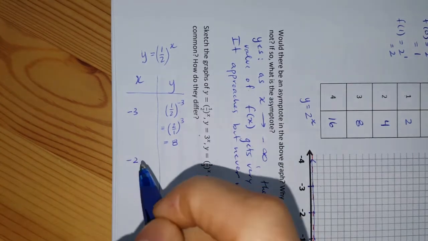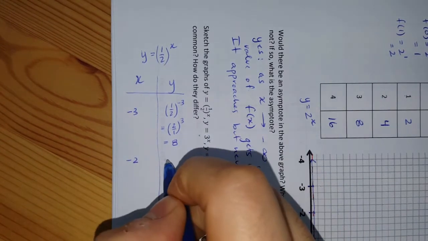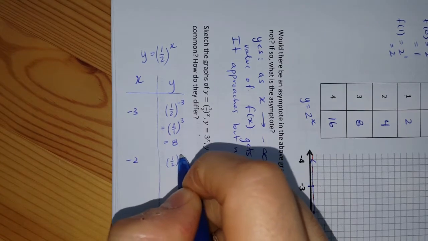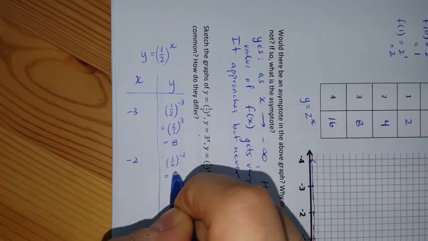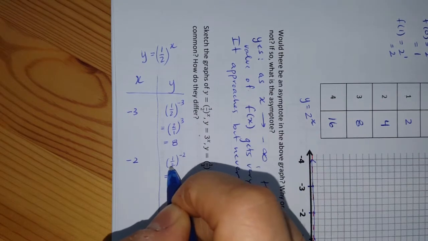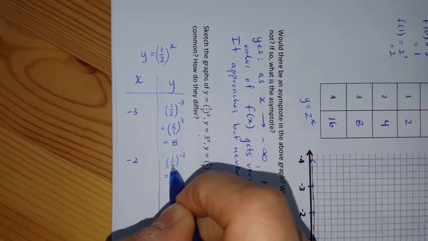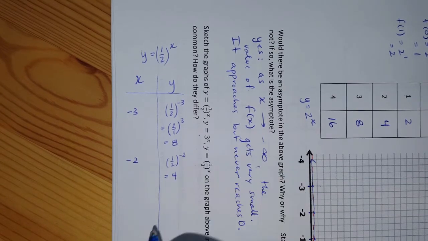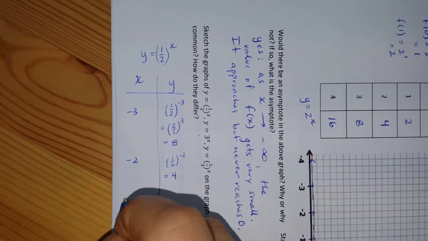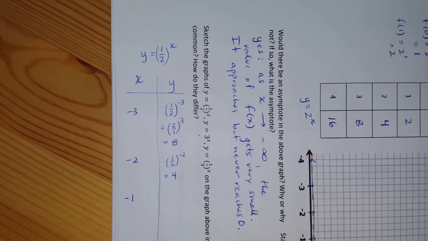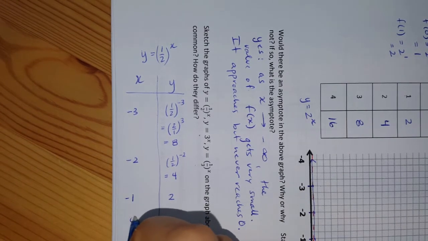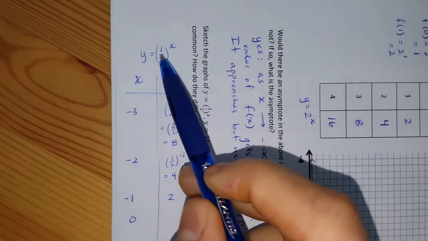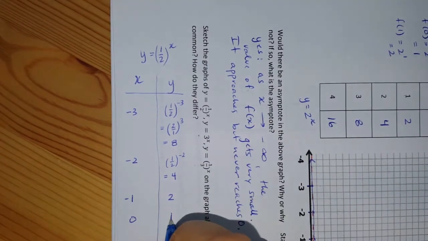Doing the same for -2, (1/2)^-2, well, that's simply going to be equal to 4, because the negative will cause me to take the reciprocal of 1/2, which will give me (2/1)^2, which is 4. -1 would be 2. 0, again, anything raised to the exponent 0 is simply 1.